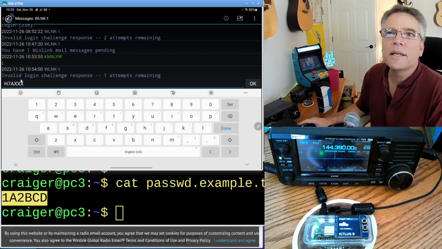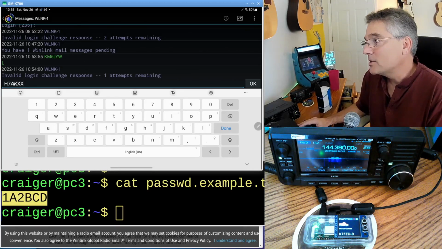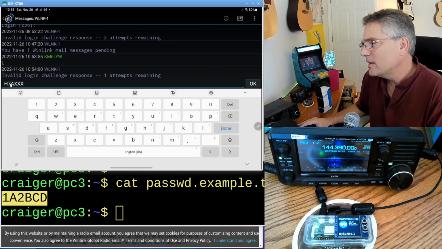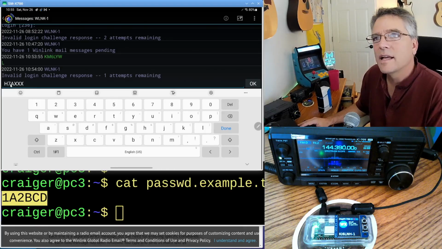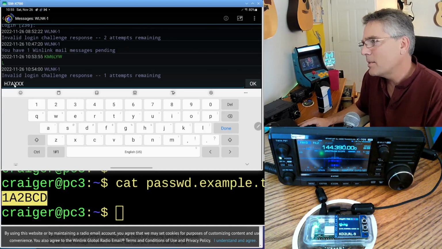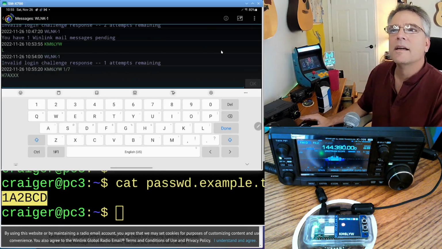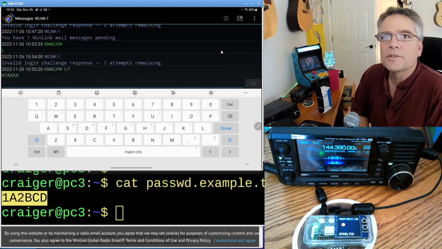So it's 236. I'm going to make absolutely sure I got it right. So H, and then the 3rd letter in my password is a 7. That's the 3rd. And then the 6th letter in my password is an A, and that's the A. And then I just put some X's on the end of there and say, okay. Let's see what happens. This is our challenge response.